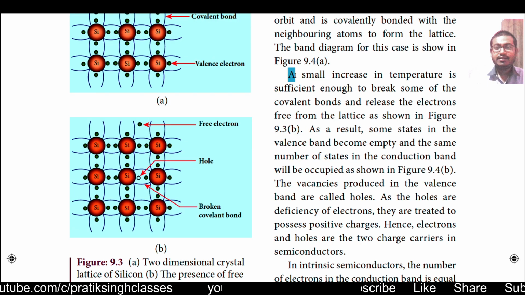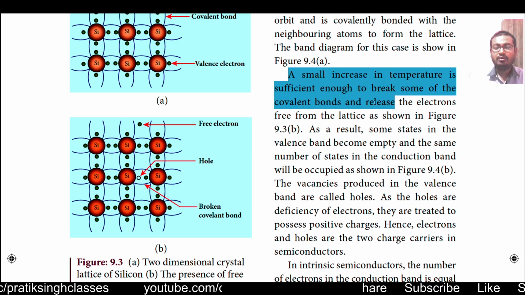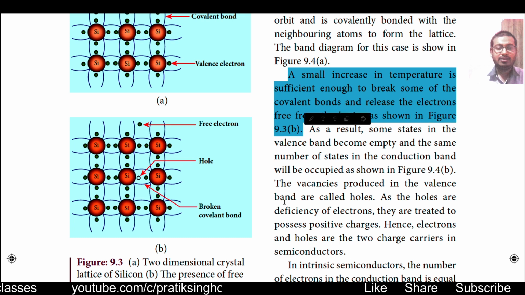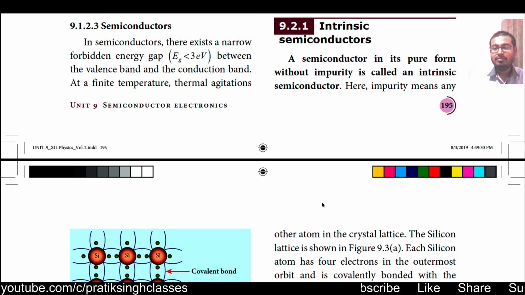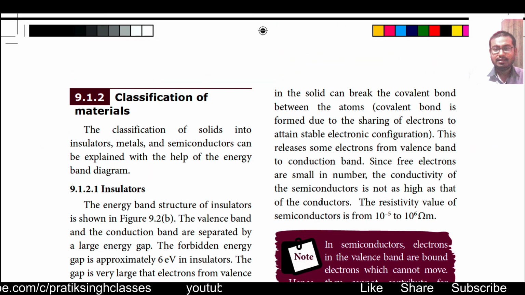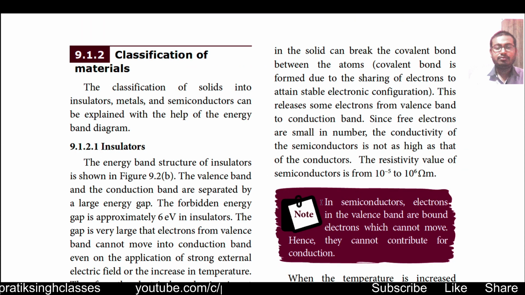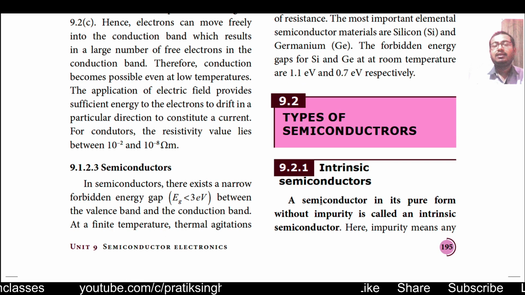A small increase in temperature is sufficient to break some of the covalent bonds and release the electrons free from the lattice, as shown in figure 9.3b. Why is this small temperature needed? Because we have seen in our previous video, let me show you once again, that when we increase the temperature of semiconductors, their conductivity increases, because the bonds break and we get free electrons there.